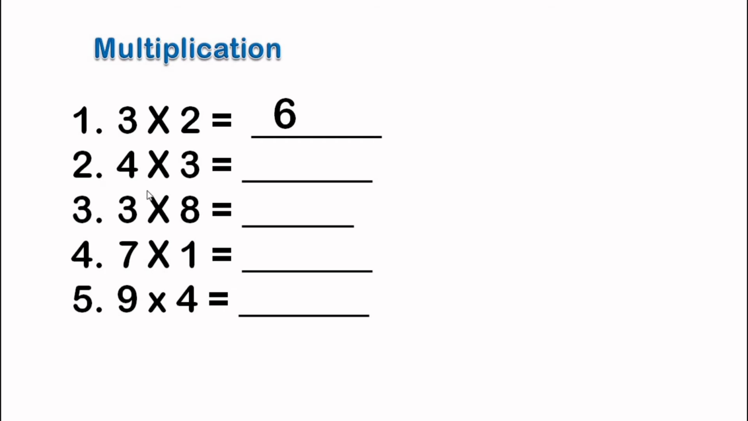Number 2, 4 into 3, or you can say 3 4s are 12. Number 3, 3 into 8, or 3 8s are 24. Number 4, 7 into 1, or you can say 7 1s are 7. Number 5, 9 into 4, or you can say 9 4s are 36.